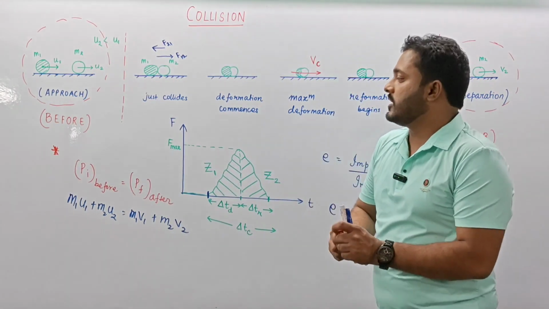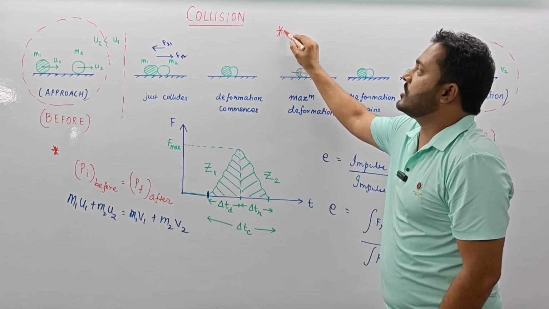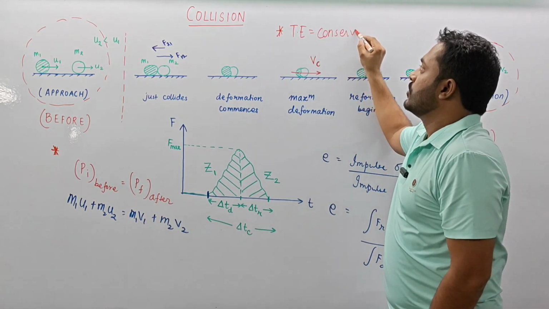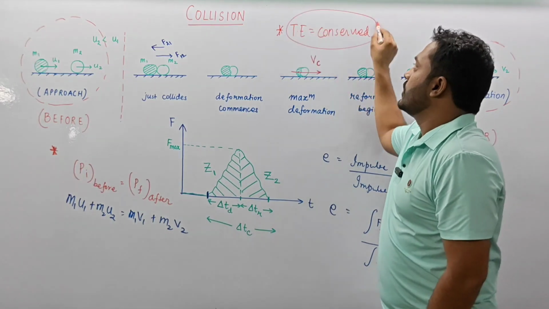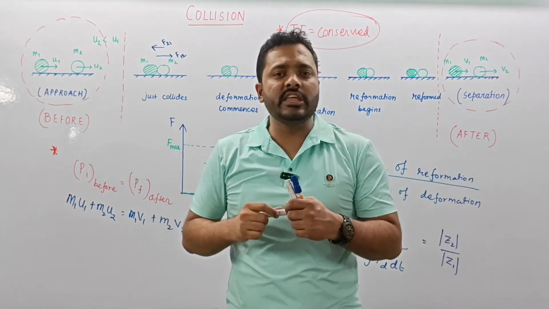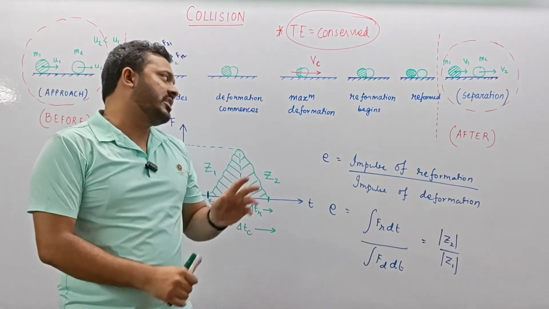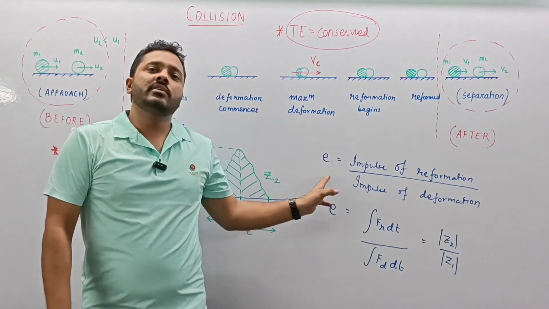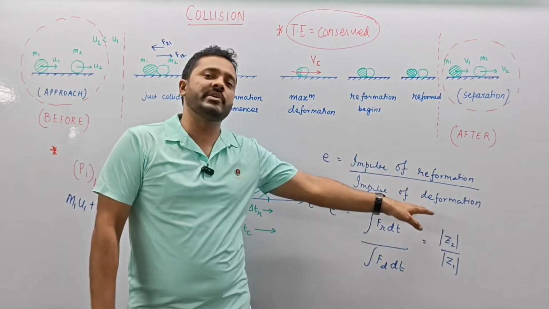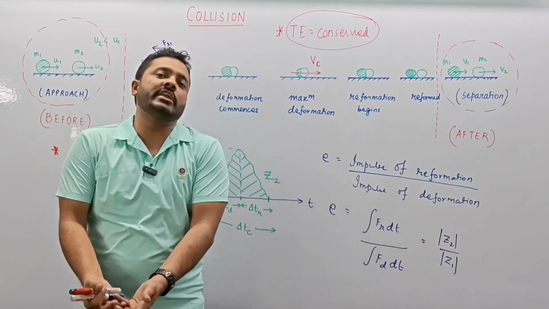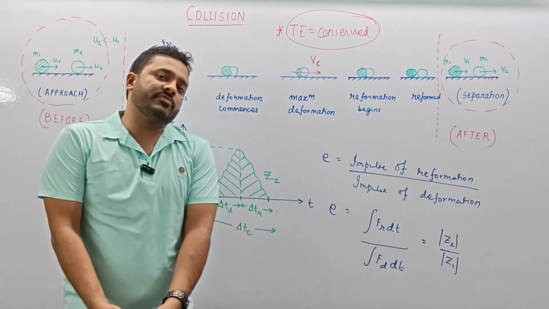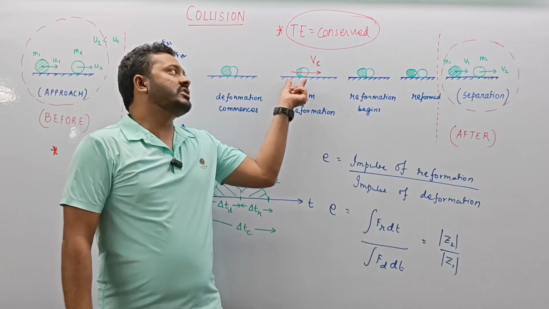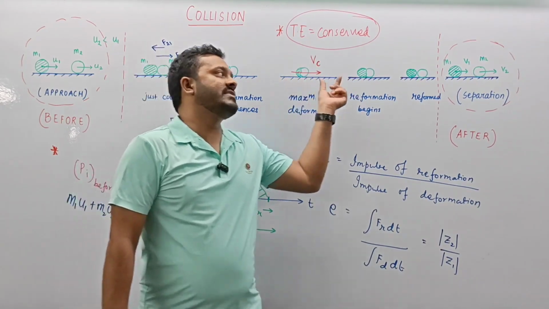So over here one thing must be kept in mind, that total energy is conserved in all the types of collision, be it any collision involved. So we have discussed over here three cases where we considered a perfectly elastic collision in which E equals 1. The impulse of reformation is equal to the impulse of deformation and there is no loss of kinetic energy taking place. And then we have the second case where the two particles bump into each other and then they start moving with a common velocity without having any separation left.